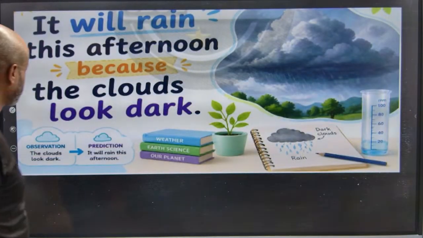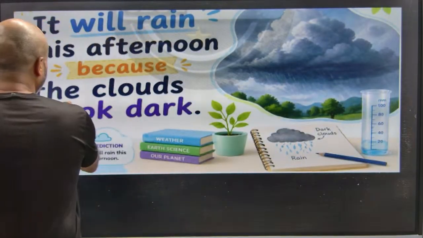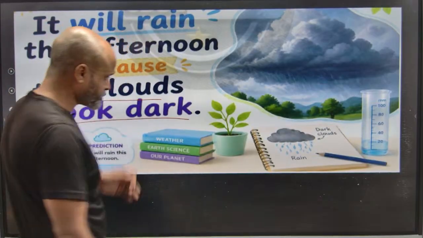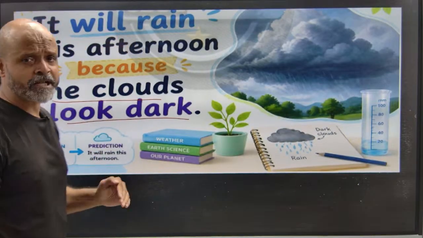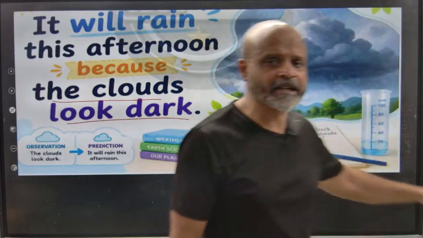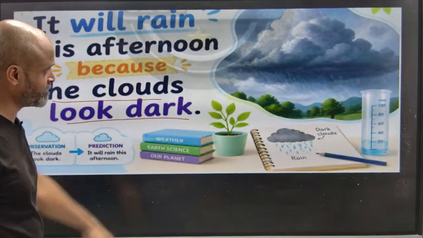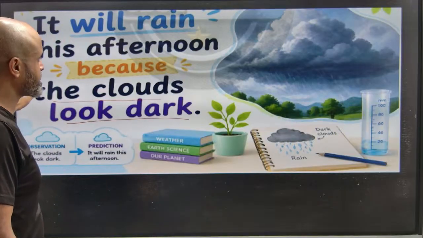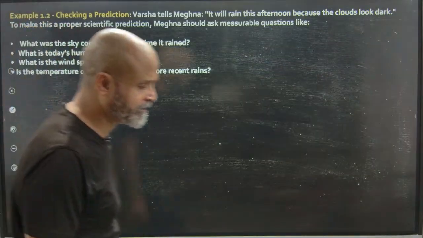It will rain this afternoon because the clouds look dark. So let's say by using certain assumptions, or rather certain things that we have in mind, we can say that it will rain because it has become dark. So that's a scientific assumption that we are making. Okay.